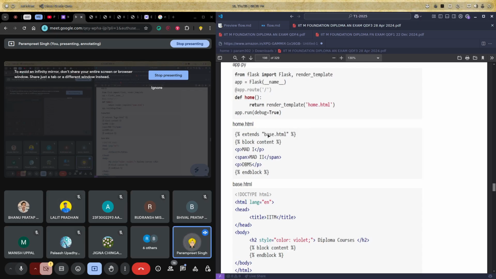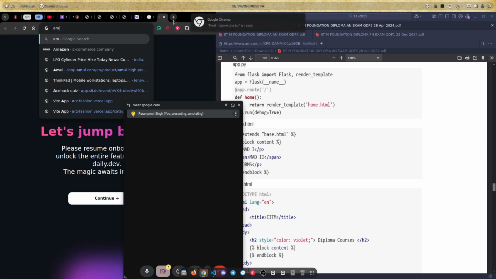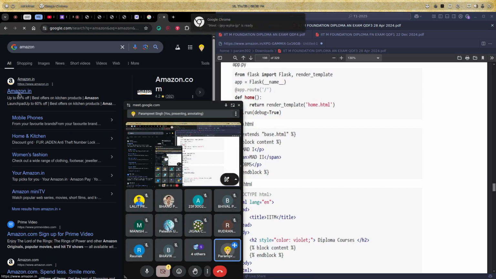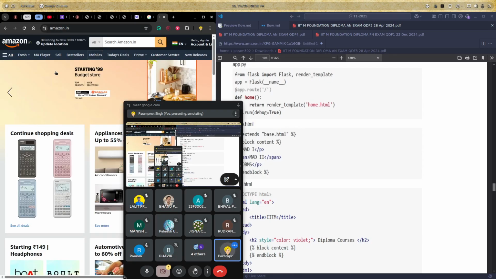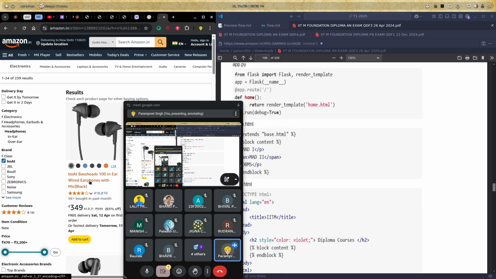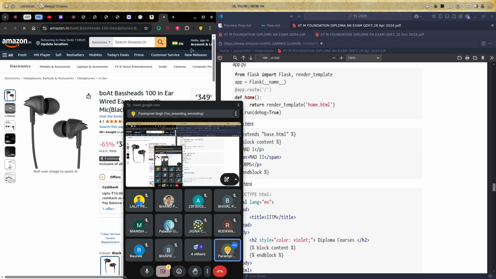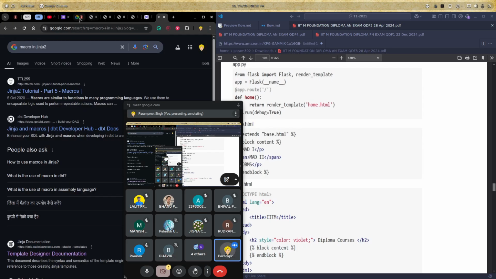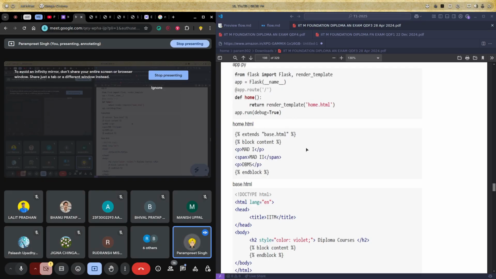So we create a base template and we use that base template again and again. What can be a good example? Let's say nav bars in a website. If you go to the Amazon website, again we take that example, the nav bar is the same, right? And if we open, let's say, boAt or something, we have the same nav bar again, right? So what we can do is create a base template which has the same nav bar throughout our whole web app.